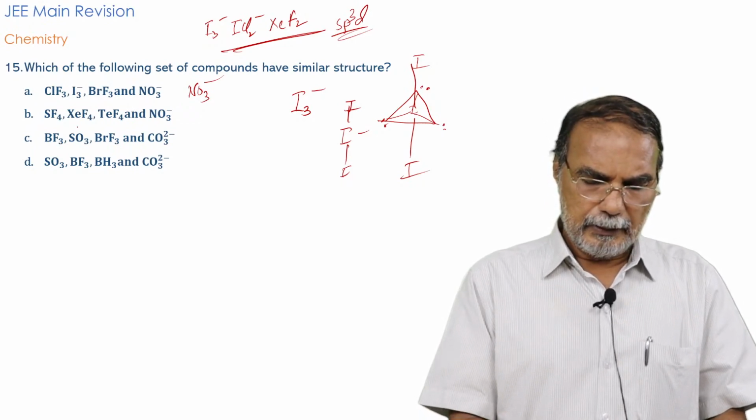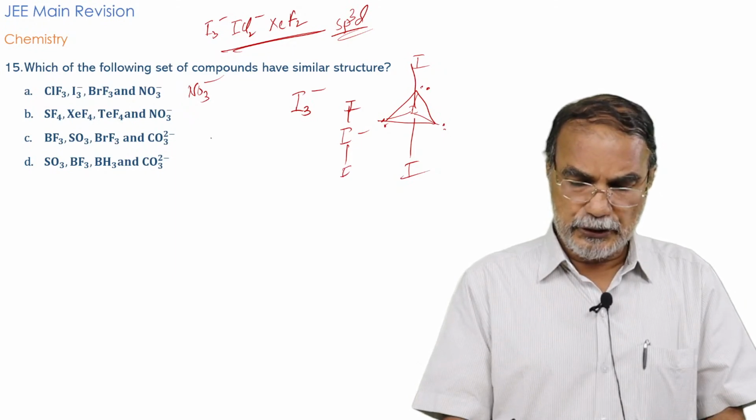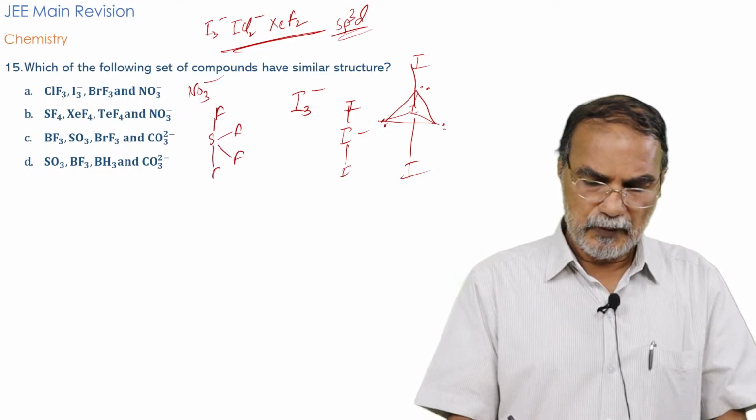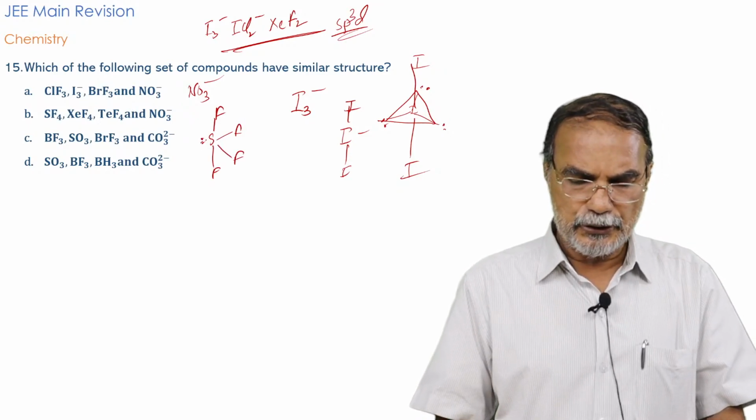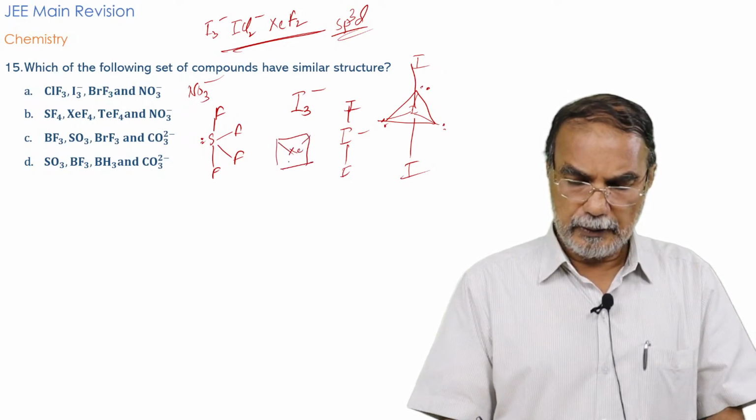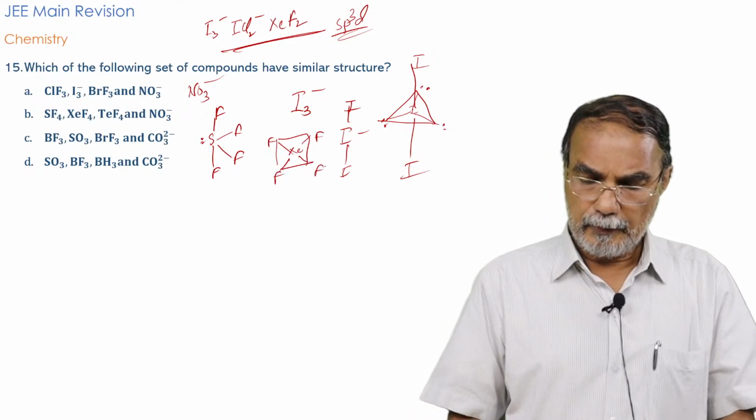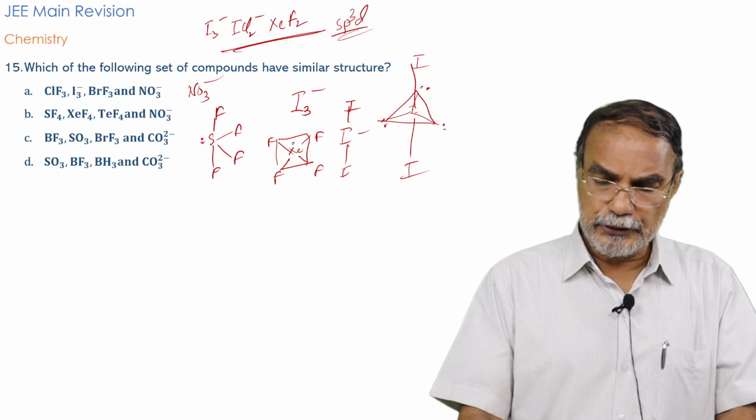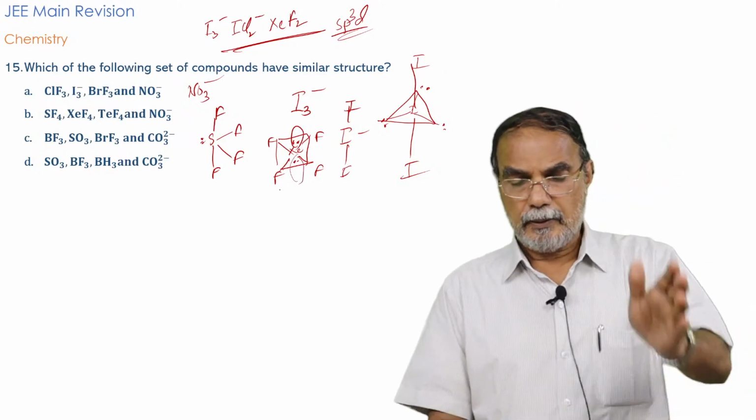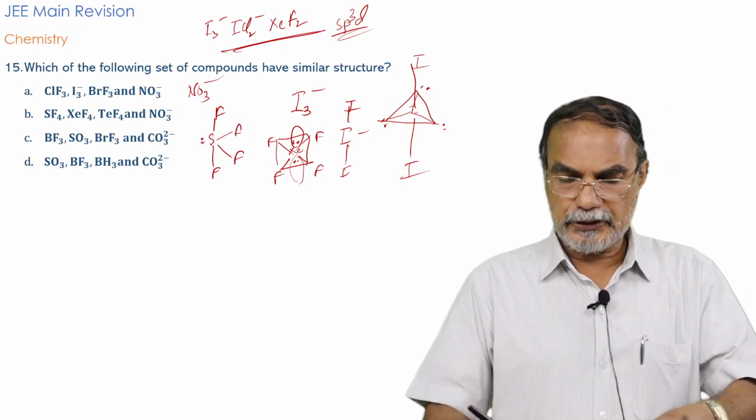Then XeF4 is a square planar molecule. SF4 is seesaw shape. XeF4 is a square planar molecule. 4 electrons used, 2 lone pairs remain. The lone pairs are at the axial positions, and therefore the shape of the molecule works out to be XeF4, also